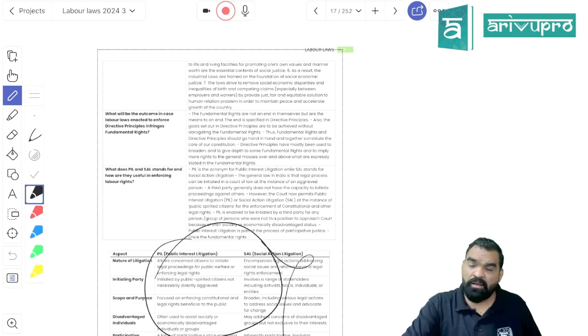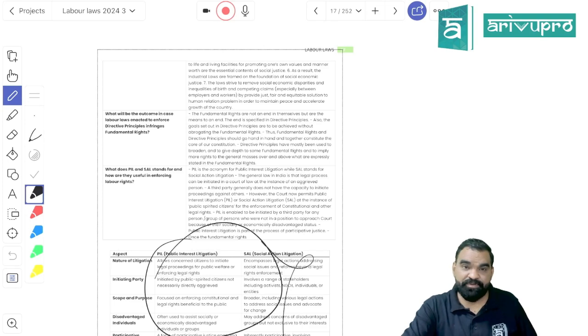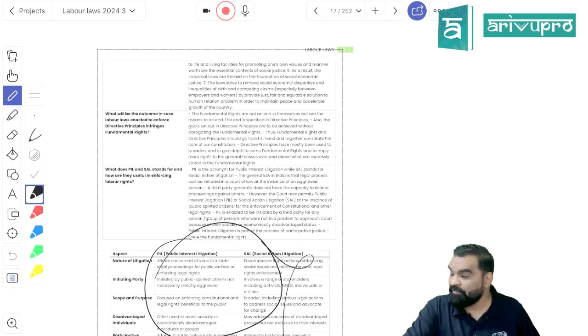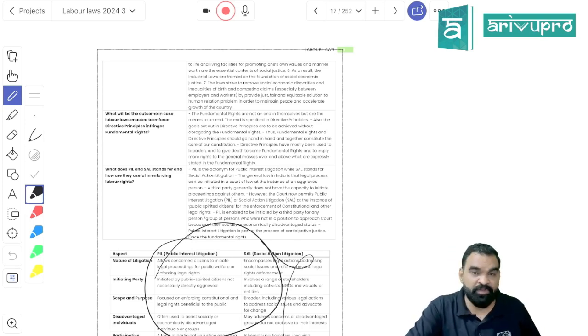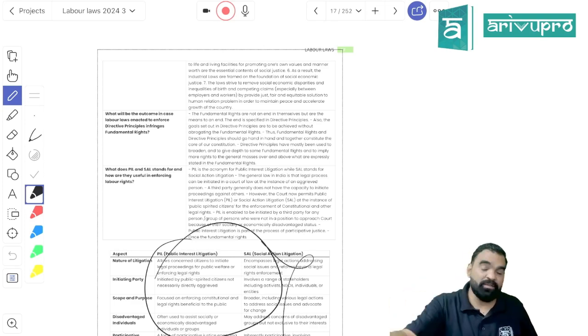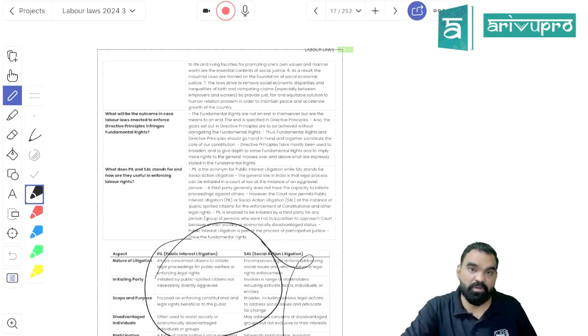Then Article 21, which talks about the fundamental right of life, the right to live life with dignity. Article 23 says any kind of forced labor or prison labor is a punishable offense in India. Other than Article 23, Article 24 says child labor is not acceptable. Article 38 states that developing a welfare state is the duty of the government. Law should be made in such a manner that a welfare state can be constituted.